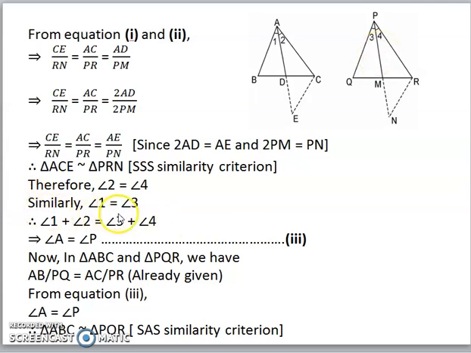So we will just write similarly, angle 1 is equal to angle 3. Now we will add equals to equals, that is angle 1 plus angle 2 is equal to angle 3 plus angle 4. So therefore angle A and P are equal. Now in triangle ABC and PQR, already we have two sides proportional which is given to us, that is AB by PQ is equal to AC by PR, and we have just proved the included angles A and P are also equal. So therefore we can say that by SAS similarity, triangle ABC and triangle PQR are similar.